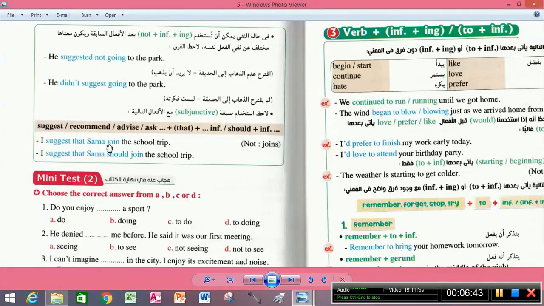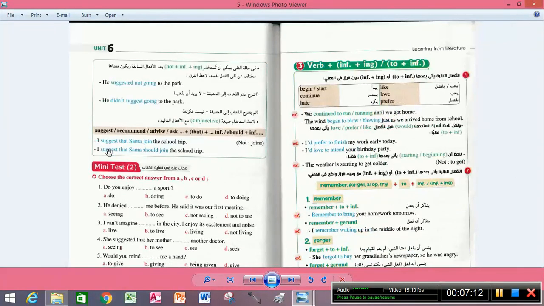Infinitive. Okay. If you come and see the example, do you enjoy doing a sport, or do you enjoy to do a sport? You have to decide, are you going to use to do or doing? Do you enjoy doing a sport? He denied seeing me.